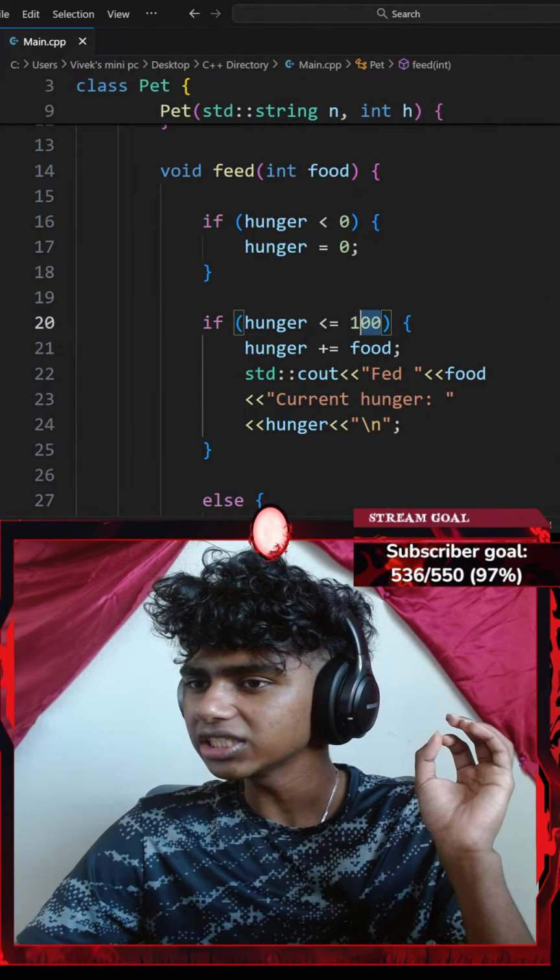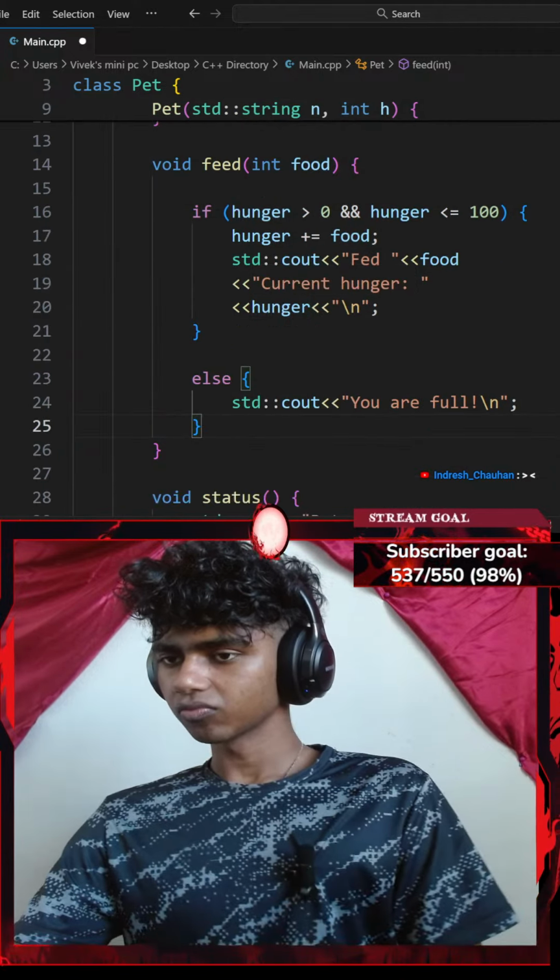So if my hunger is greater than 0, maybe something like and my hunger variable is less than 100, less than or equal to 100. Okay, while my hunger is more than 0 and my hunger is less than or equal to 100, I increase my hunger by food. Okay, and then I print that, else I say you're full. Okay,